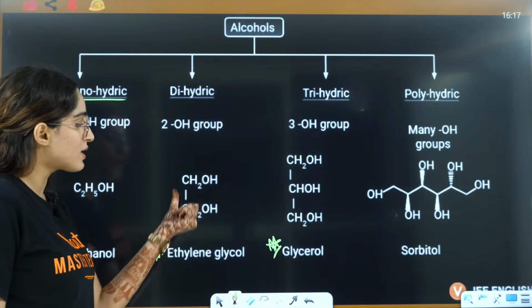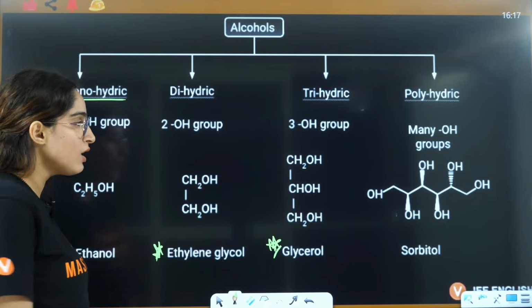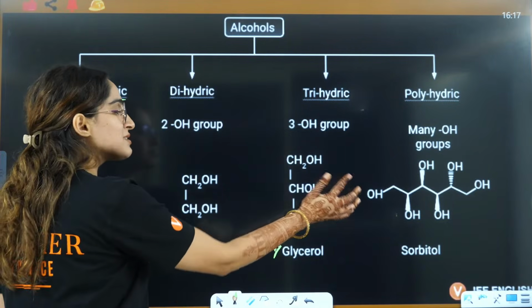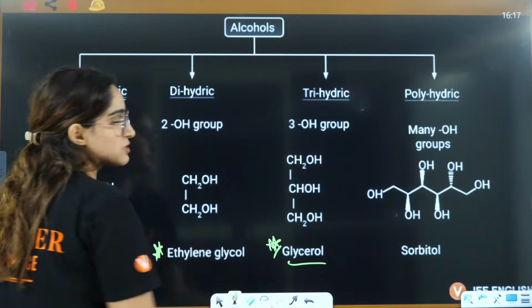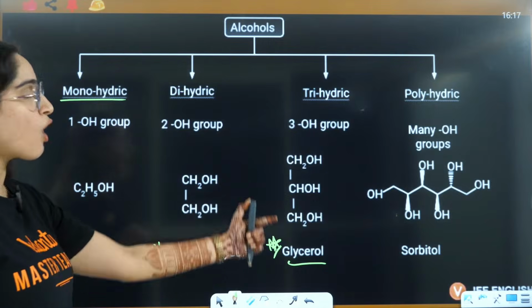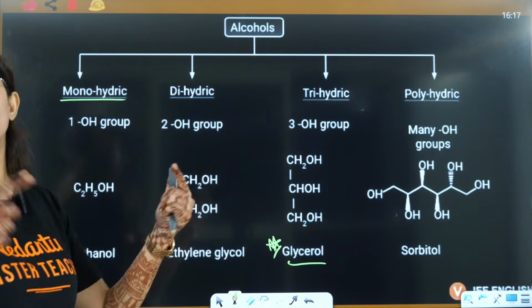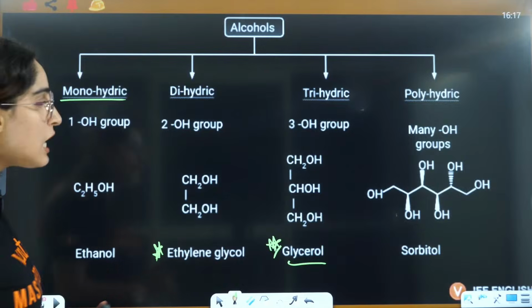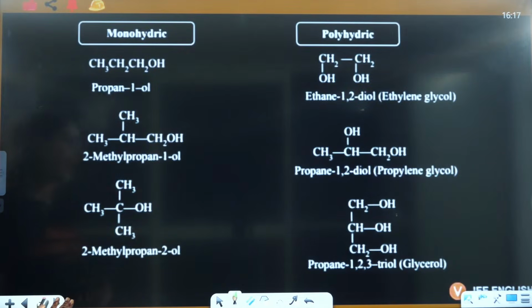This CH2OH, CH2OH is ethylene glycol, and when you attach one more CHOH here, that will become glycerol. Ethylene glycol has 2 OH groups and glycerol has 3 OH groups on adjacent carbons, right? So that is ethylene glycol and glycerol.